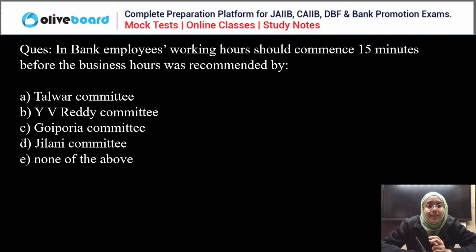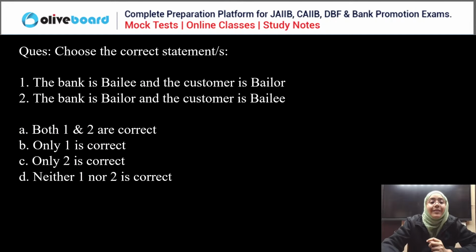Yes, so the correct answer is Gopuria committee, C is the correct answer. Next question. Choose the correct statement. Very simple. The bank is a bailee, customer is a bailer; or bank is a bailer, customer is a bailee.